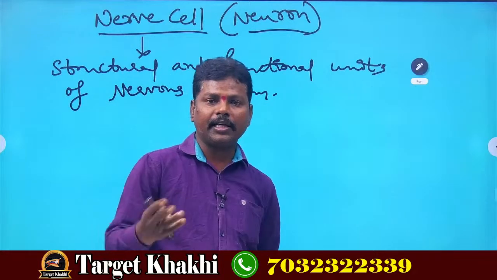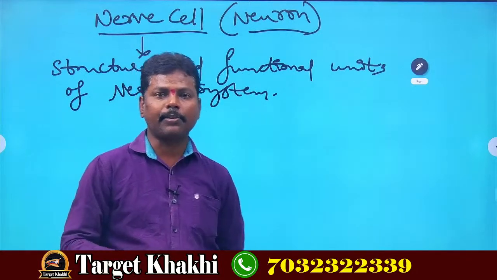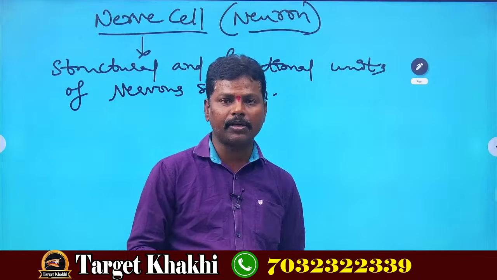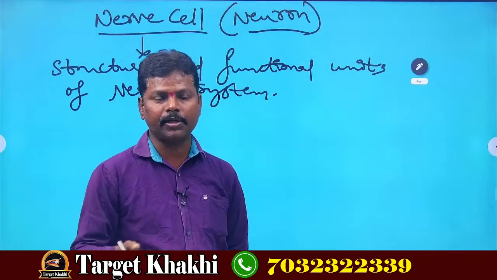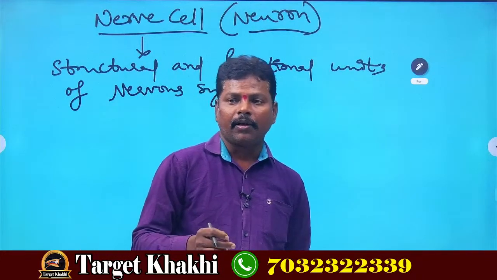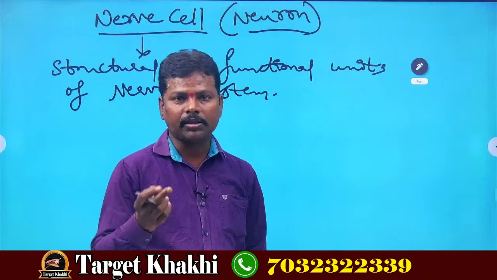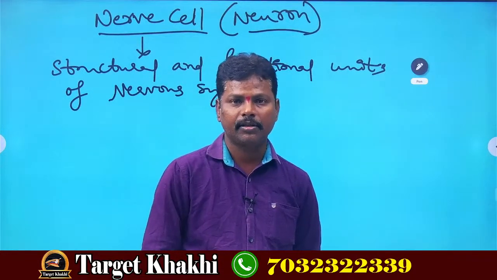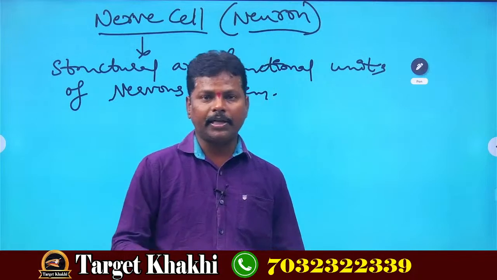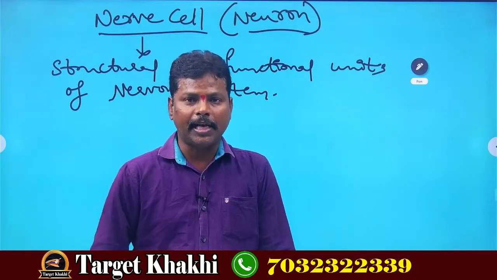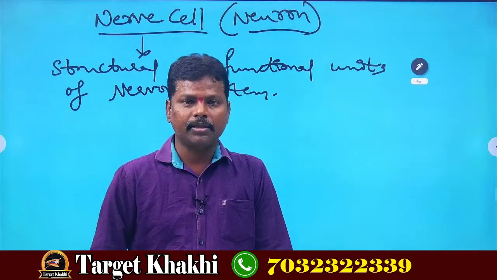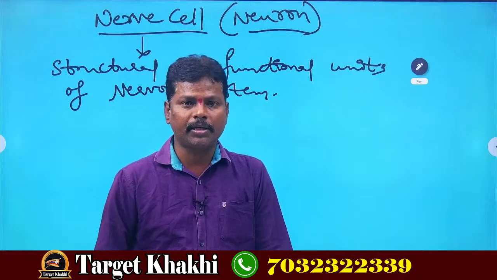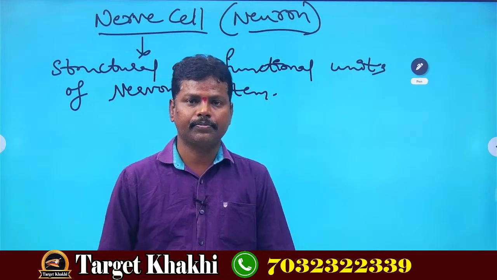For every 10 years, some nerve cells get damaged by themselves. That's why we lose some memory power every 10 years. Due to that, we lose some memory in the brain.